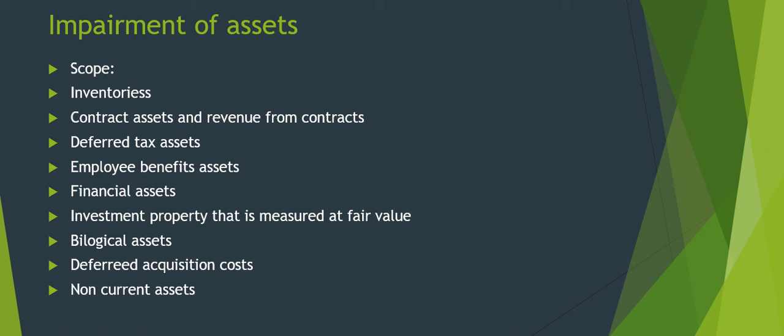Then your employee benefit assets, which come under the next standard. Next is financial assets, which are under the scope of Ind AS 109, which is financial instruments. So all these are covered under different accounting standards, so this impairment of assets standard will not consider all of this. Then the investment property, then the biological assets, then the deferred acquisition cost and intangible assets arising from contractual rights, insurer rights, etc. Then your non-current assets.